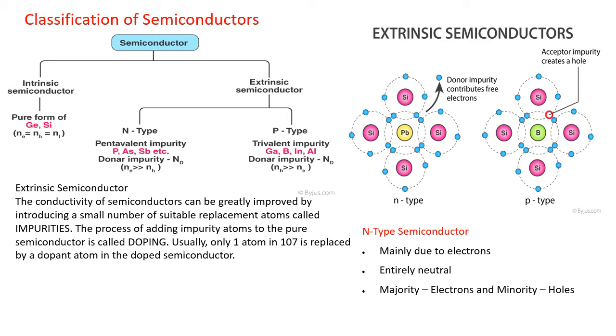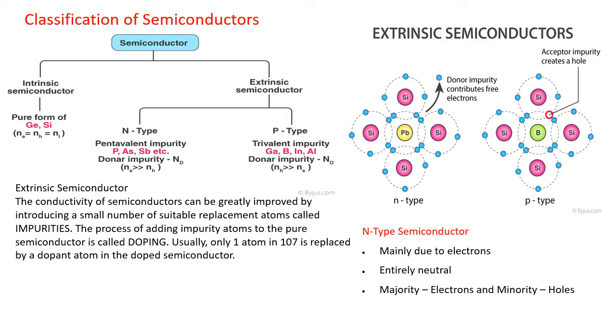Then the question arises, why do we add the impurity? Because a semiconductor in an extremely pure form is called an intrinsic semiconductor, and the nature of this intrinsic semiconductor is such that even a small amount of certain impurity can change its electrical and chemical properties drastically. Due to this fact, the semiconductor would not be called truly intrinsic unless the impurity level is very small, less than 1 part in 10 to the power 8 parts.